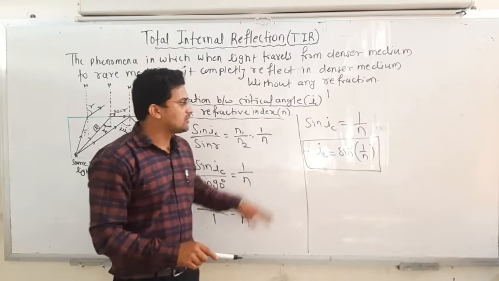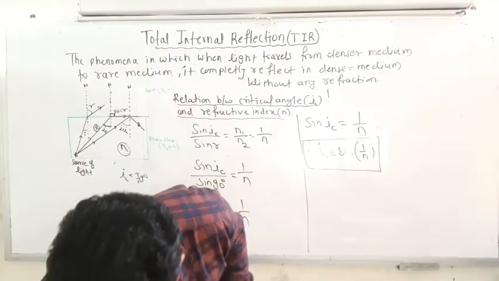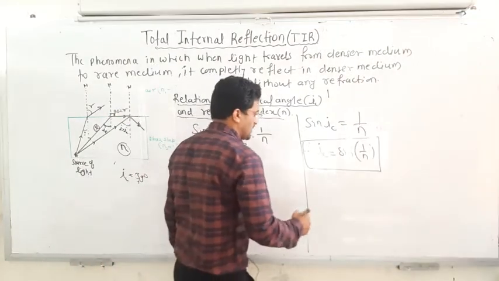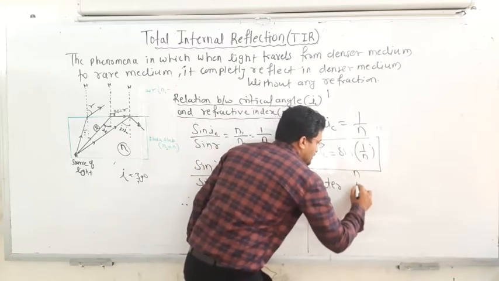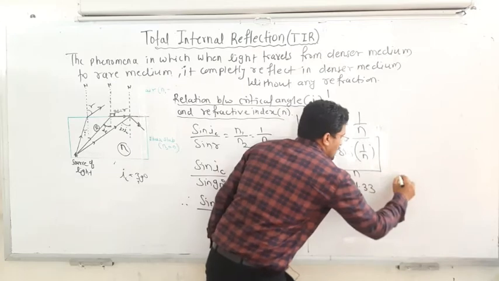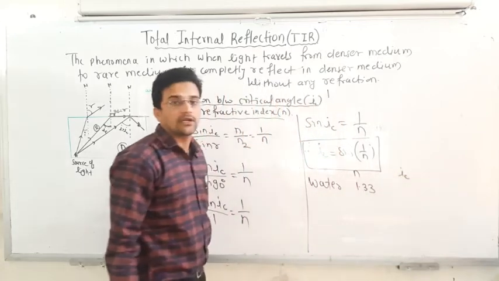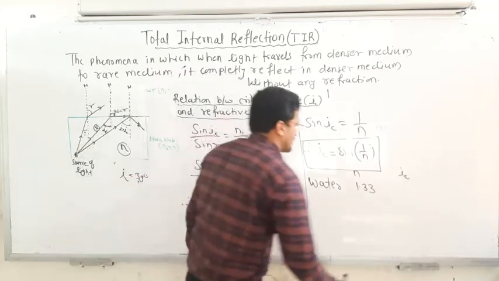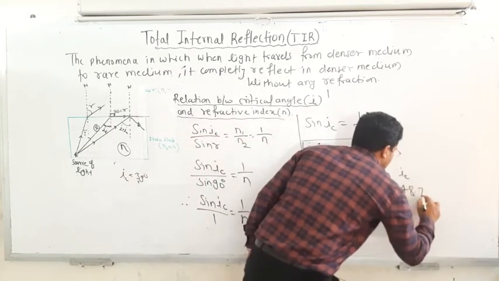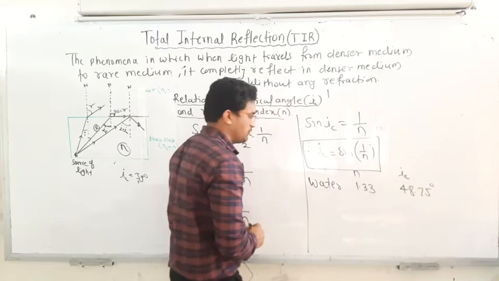Take a material like water. The refractive index of water is 1.33, and I will write down a few values. The critical angle for water is 48.75 degrees.